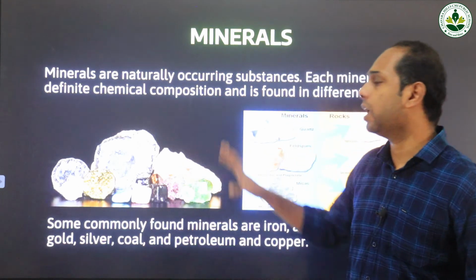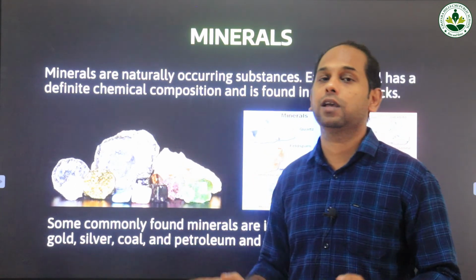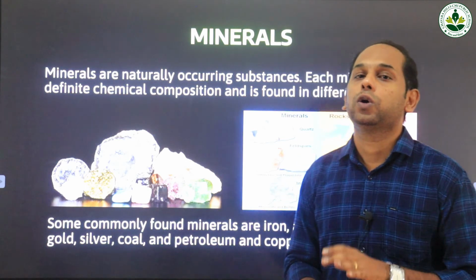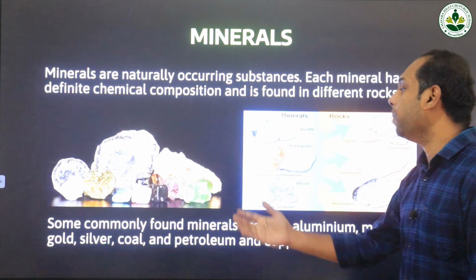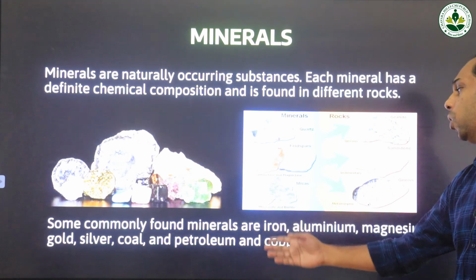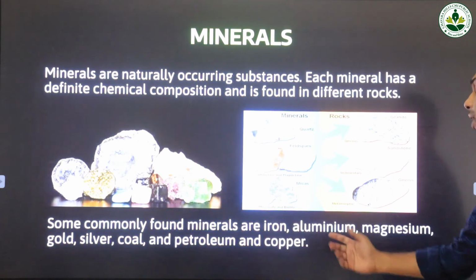There are different types of minerals present in nature, and most of these minerals are found in rocks. Some commonly found minerals are iron, aluminium, magnesium, gold, silver, coal and petroleum and copper.